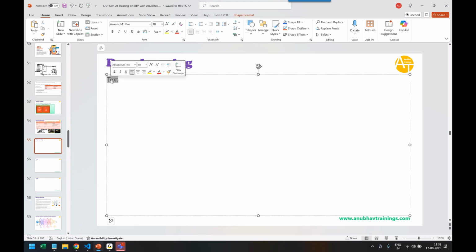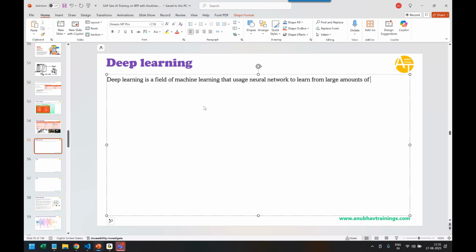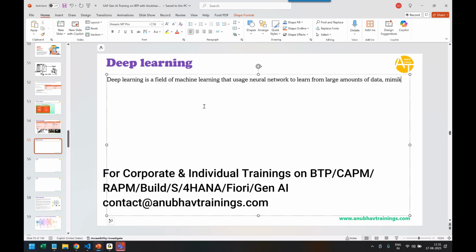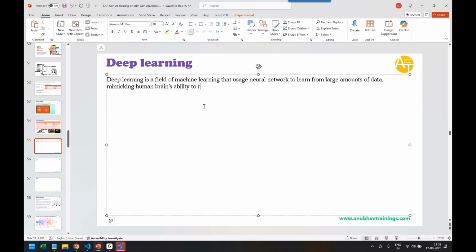So, what is the definition of deep learning? Deep learning is a subfield of machine learning that uses neural networks, which we are yet to study, to learn from large amounts of data, mimicking the human brain's ability to recognize patterns and make decisions.